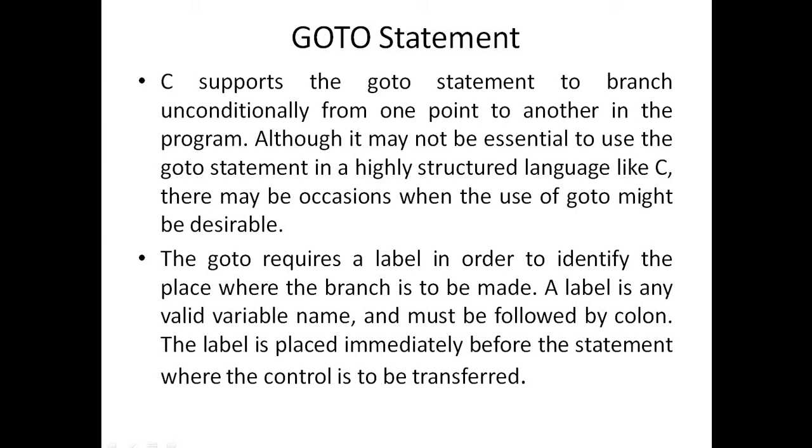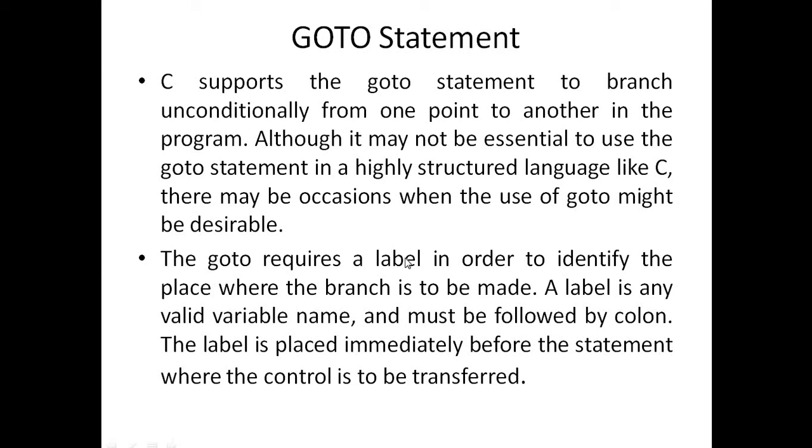So next is goto statements. C supports one more concept that is called the goto statement. It is a branch conditionally from one point to another in the program. Although it may not be essential to use the goto statement in a highly structured language like C, and it is not mandatory, I just introduce the concept of goto. There may be occasions when the use of goto might be desirable. Means if there is any time of need, at that time we need to prefer this statement.